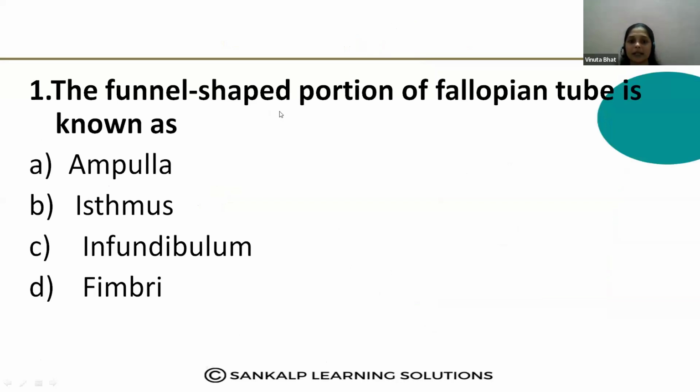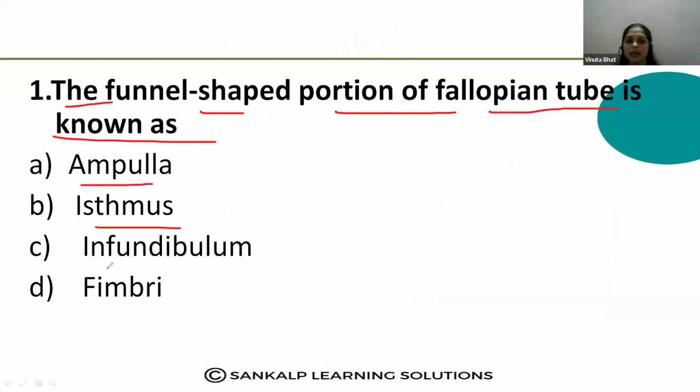Okay, then let us discuss some MCQ questions on this topic about the female reproductive structure and about the mammary glands. Nodi, first question. The funnel shaped portion of the fallopian tube is known as, funnel shaped structure of the fallopian tube, what it is called? Ampulla, isthmus, infundibulum, fimbriae. What it is called?